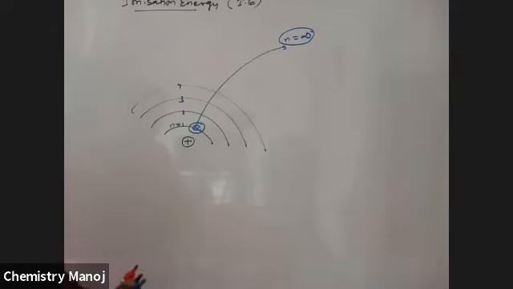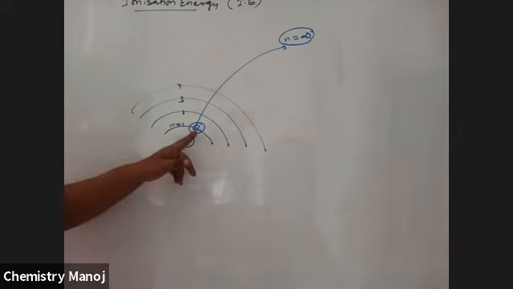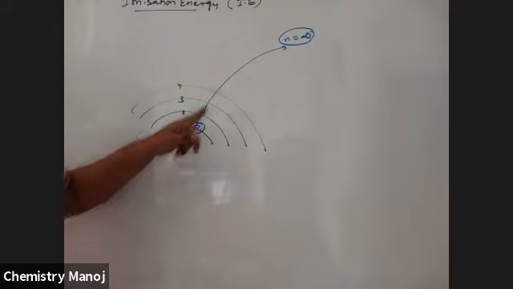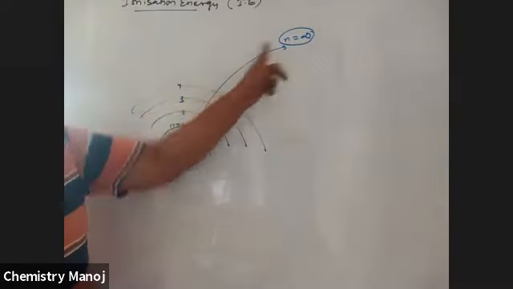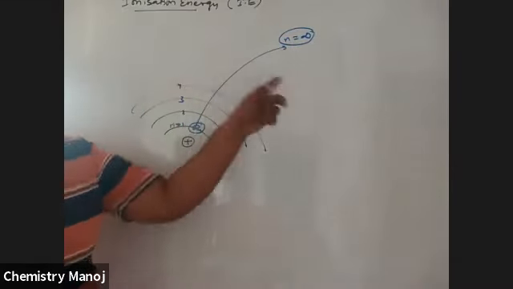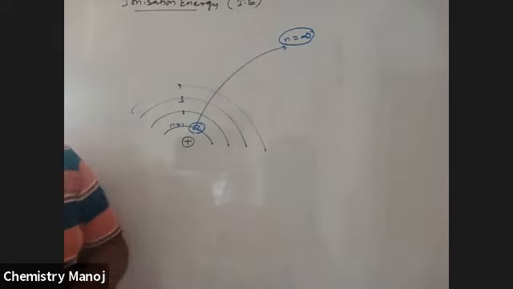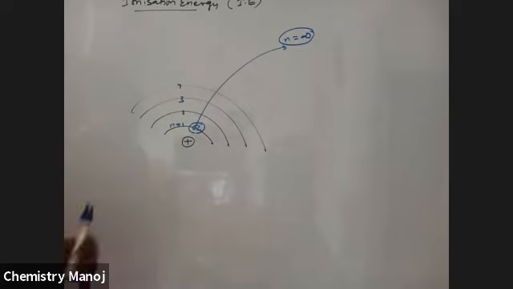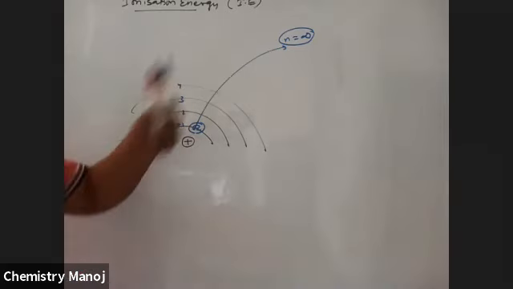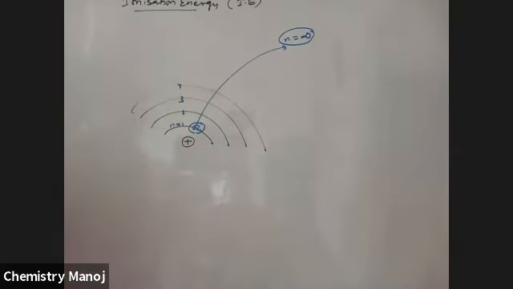There is a need of some energy for this transition. That energy is called ionization energy.